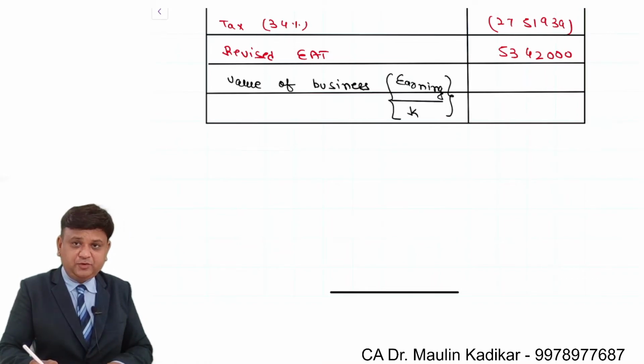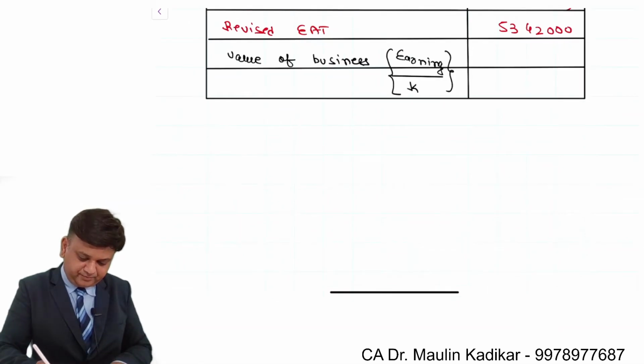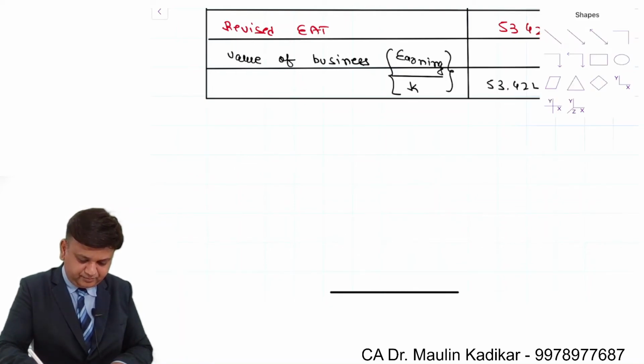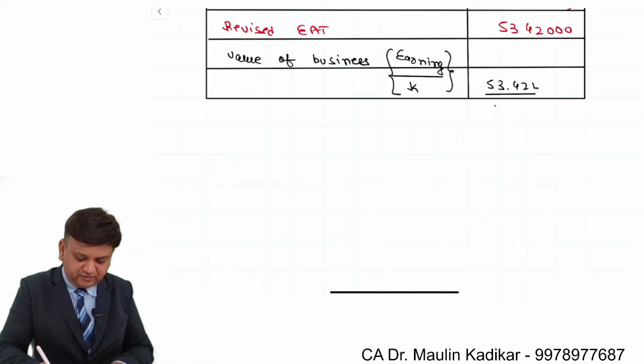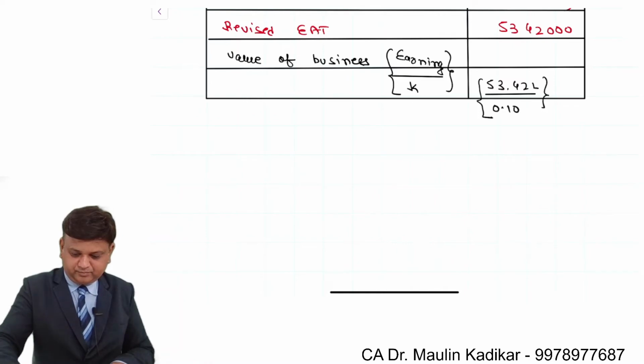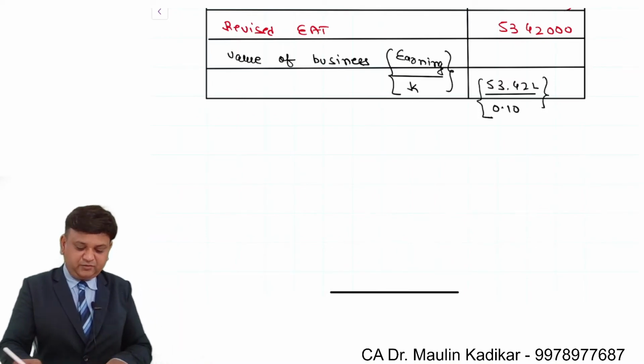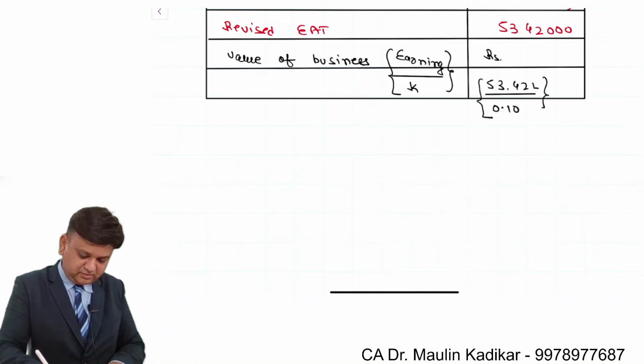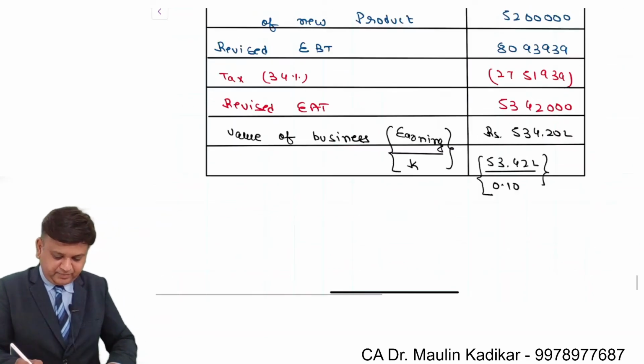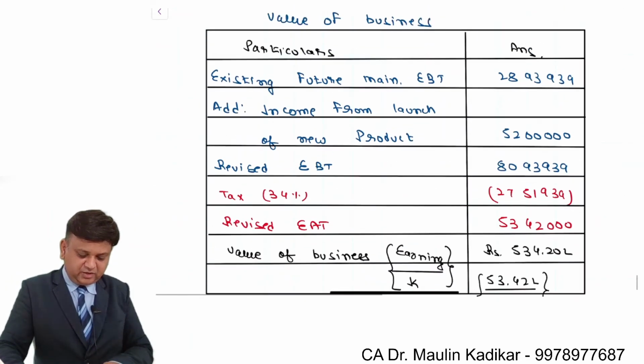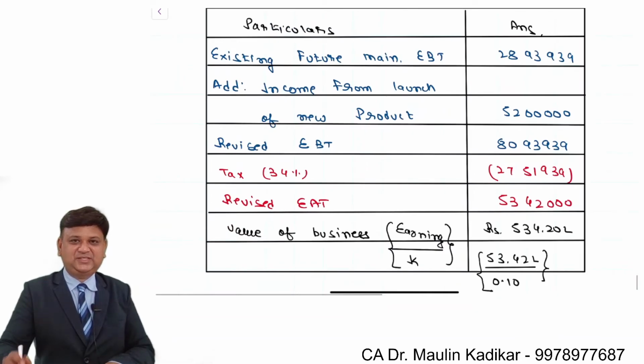Earning is 53.42 lakhs divided by 0.10. That is 534.2 lakhs. That is the way we have the valuation of the business.